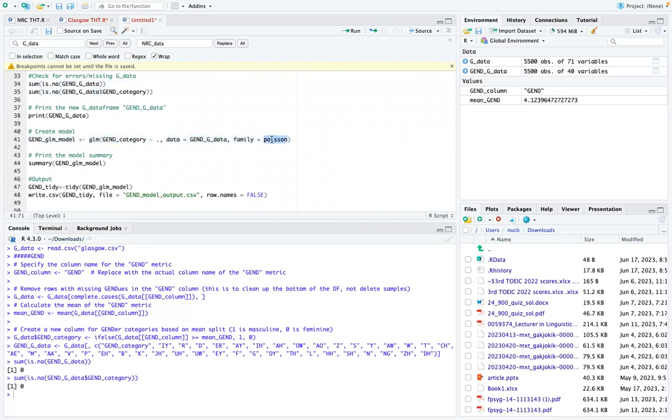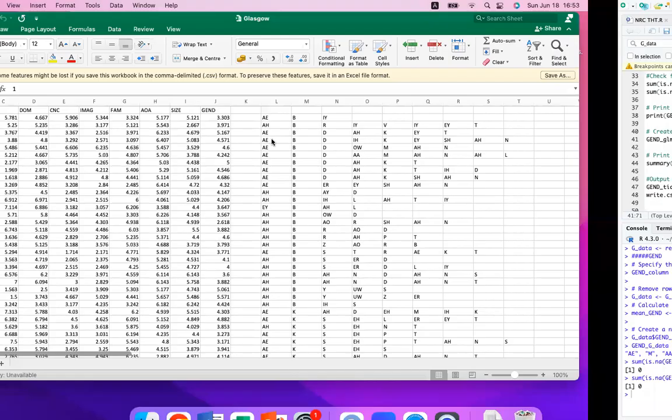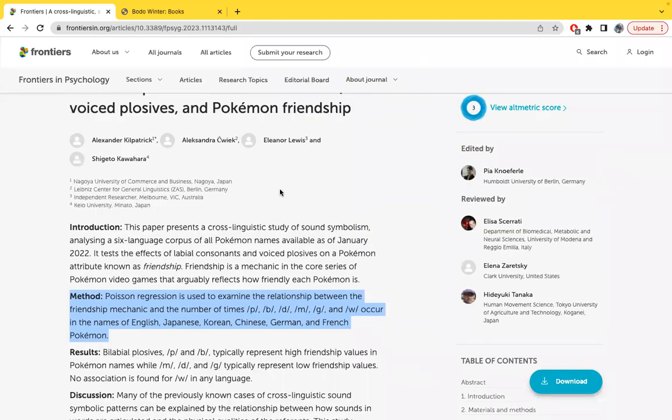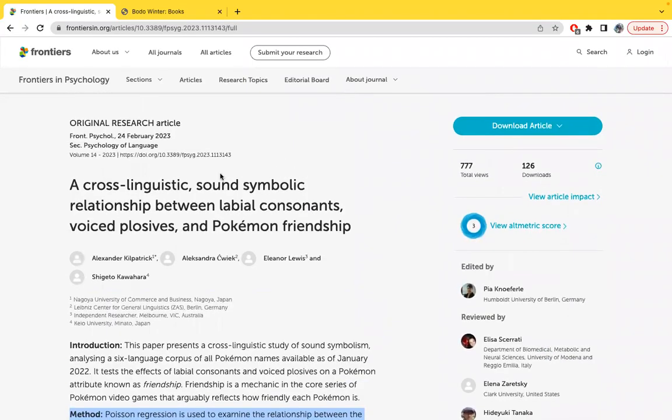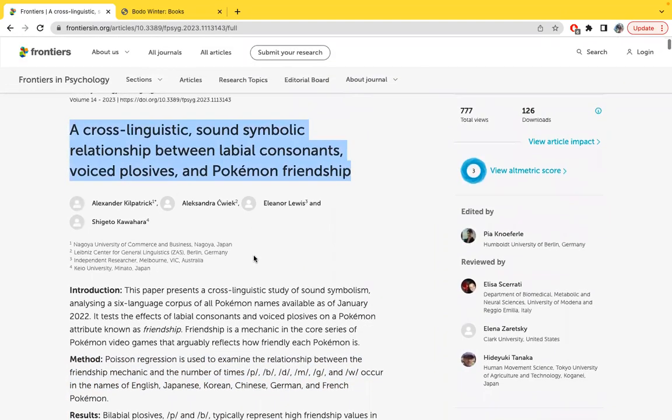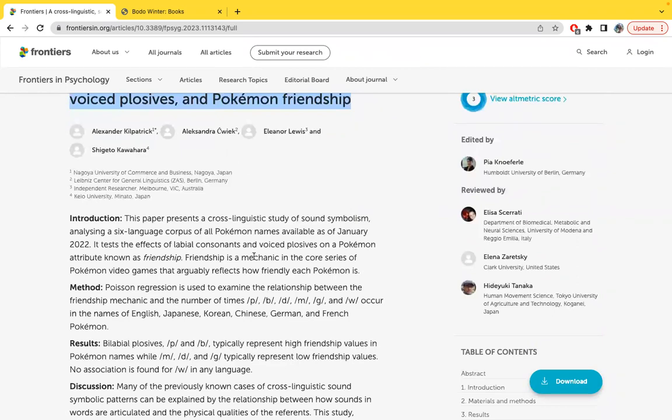Why Poisson regression? Let me talk very briefly about a study that myself and some very talented researchers published in February this year. In this study, we looked at the names of Pokemon.